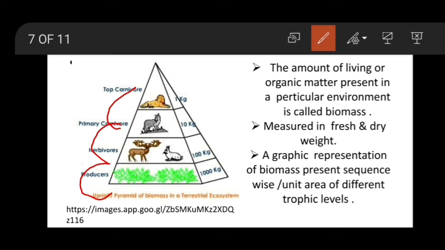You can see here the number of producers is more, that's why the biomass is more, that is 1000. Again this pyramid is always upright. As the pyramid level increases, the biomass decreases.